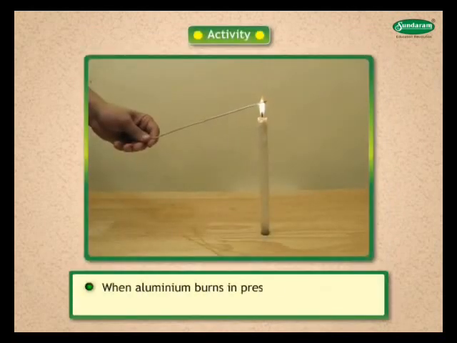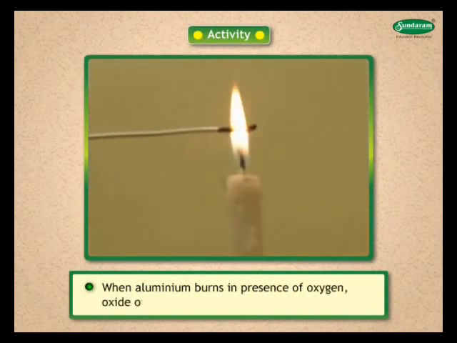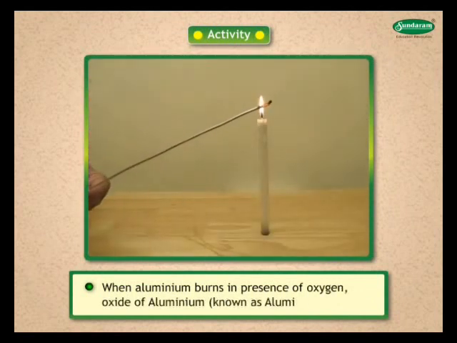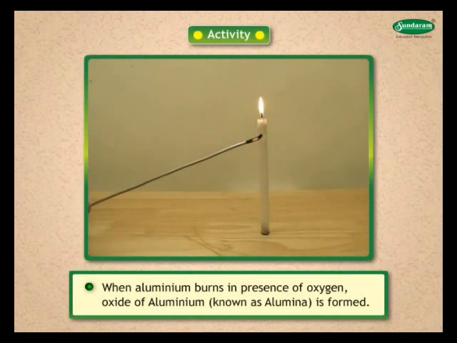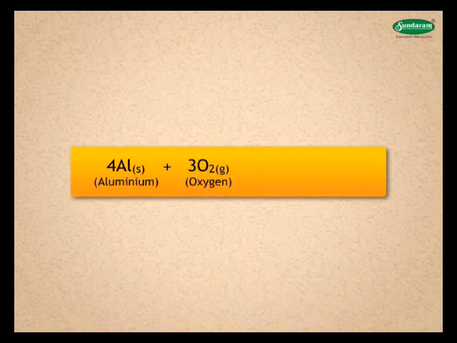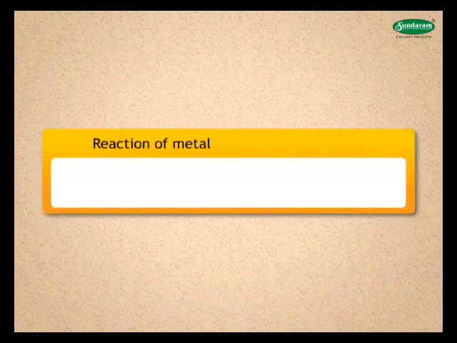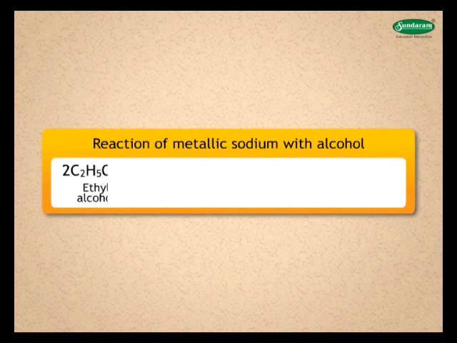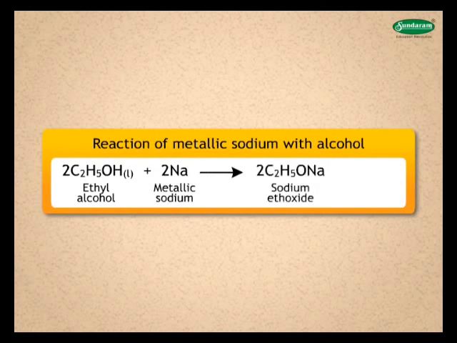When aluminium burns in the presence of oxygen, an oxide of aluminium, known as alumina, is formed. 4Al solid plus 3O2 gas gives 2Al2O3. Consider the reaction of metallic sodium with alcohol. 2C2H5OH plus 2Na gives 2C2H5ONa plus H2 gas.